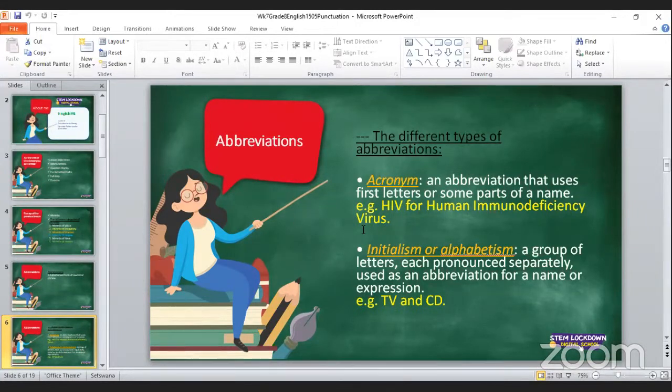NBA stands for what? National Basketball Association. Yes, somewhere there in the USA. All right.